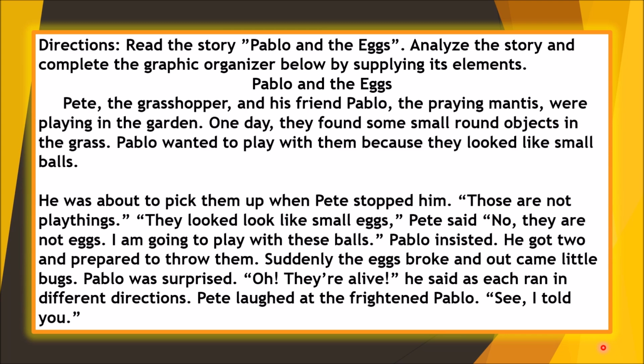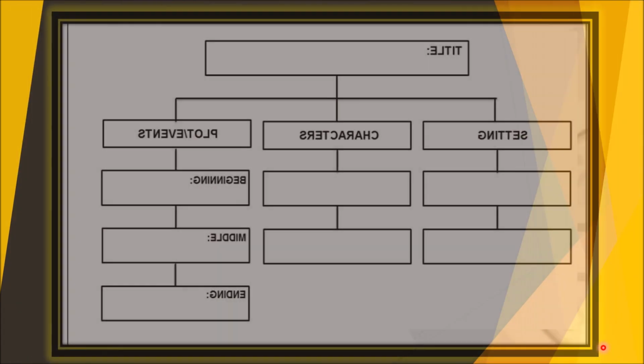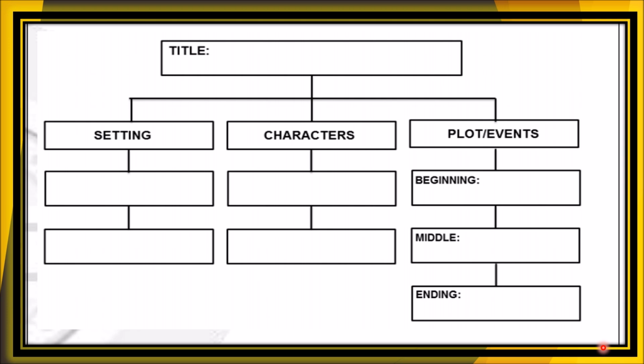Okay, this one. So let's find out the title, the setting, characters, and plots. So I'm going to give you the answers for the title, for the setting, only one, and characters, and the beginning plot. But you are going to continue answering on your own. So, by the way, what's the title of the selection? The title of the selection is Pablo and the Eggs.